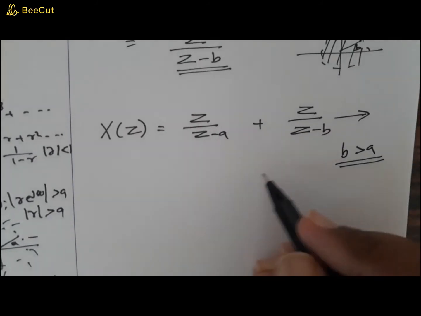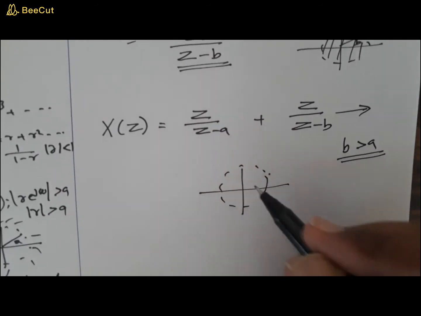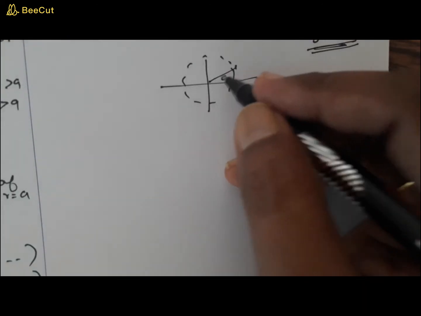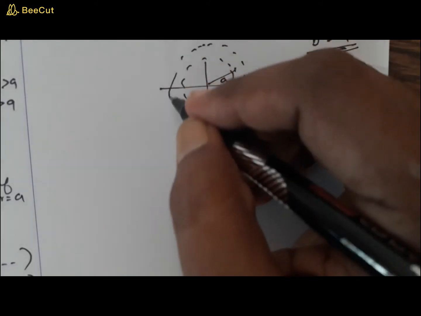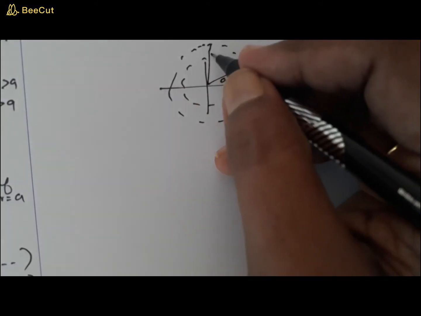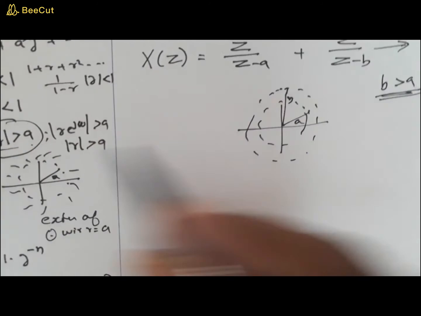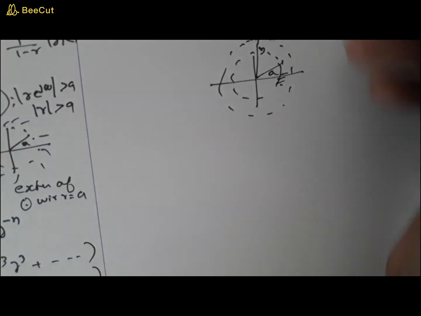I will just draw it for you. I am going to draw a small circle with radius a, which is smaller than b, and I am drawing another circle with the radius b, right? So this is radius b. Now just read out. The first one, z by z minus a, has modulus z greater than a, that is this region greater than a, and this is less than b.